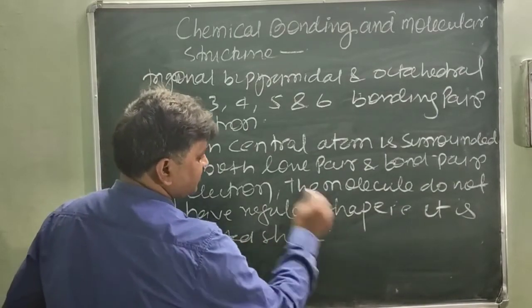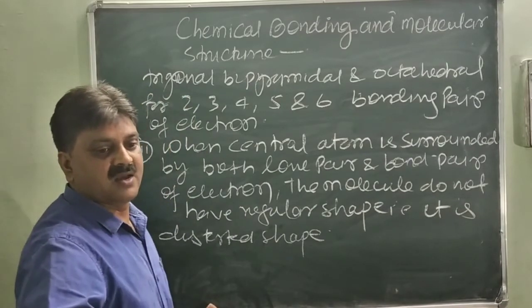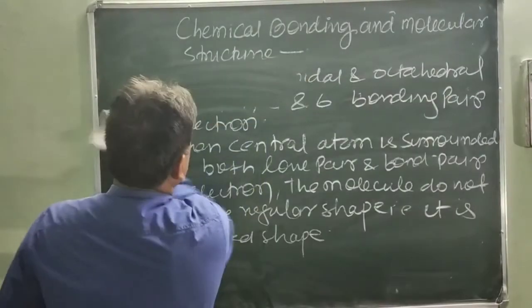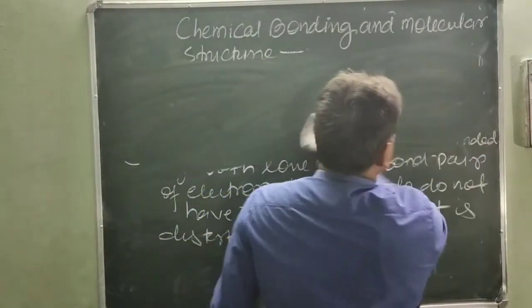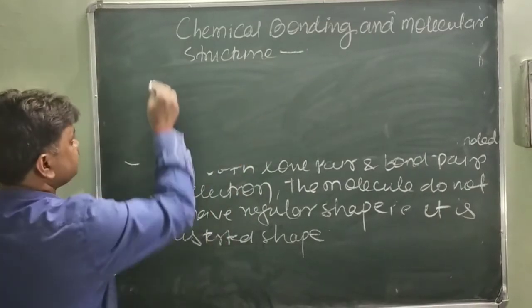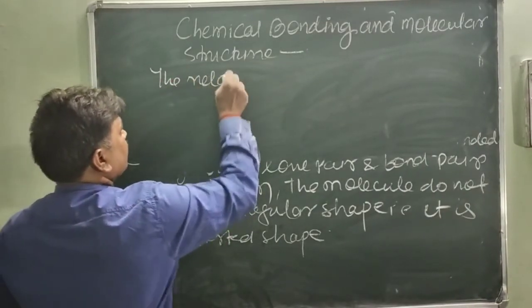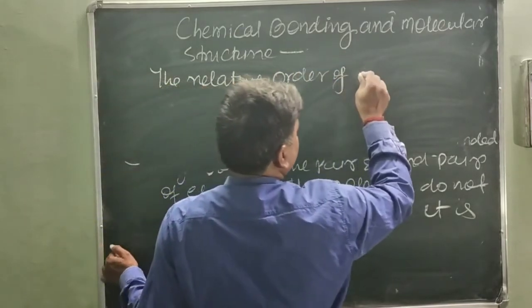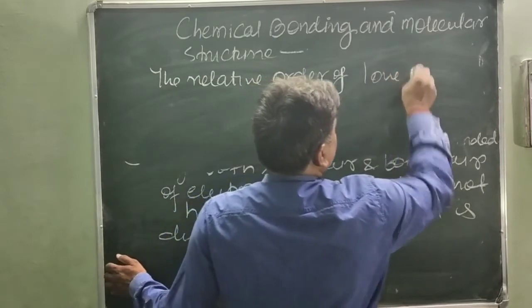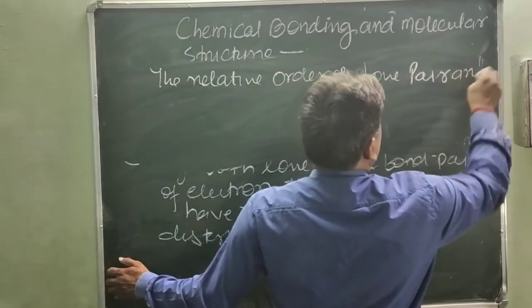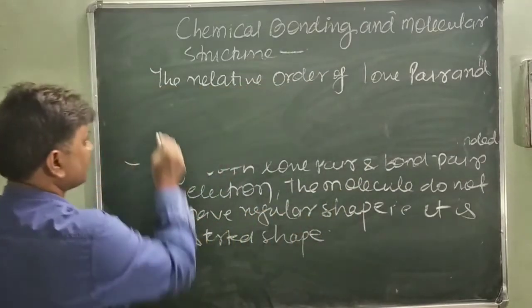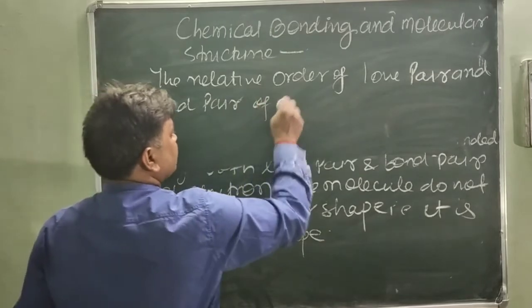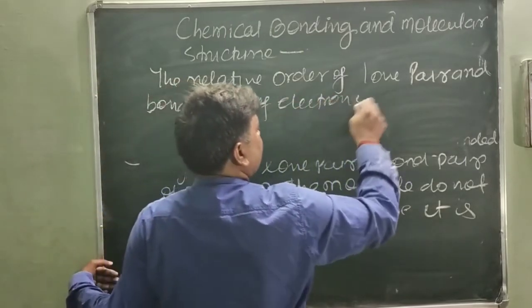Later we discuss in the example. So the relative order of repulsion between the bond pair and lone pair of electron are as follows.